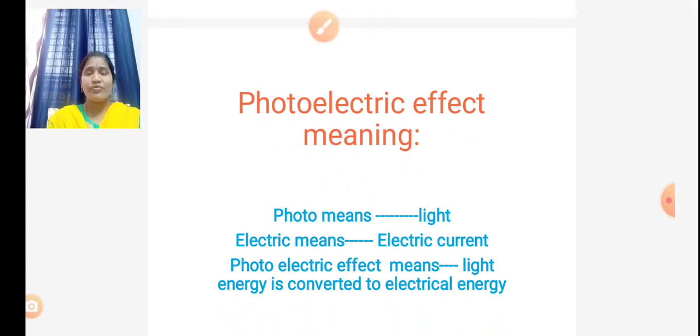First, we will learn the meaning of photoelectric effect. In the word photoelectric, photo means light and electric means electric current. Here, photoelectric effect means light is converted to electrical energy. That phenomenon is called the photoelectric effect. Electrical energy is produced by using light.